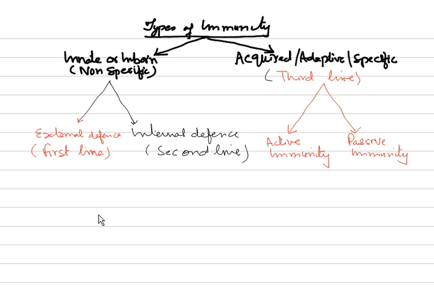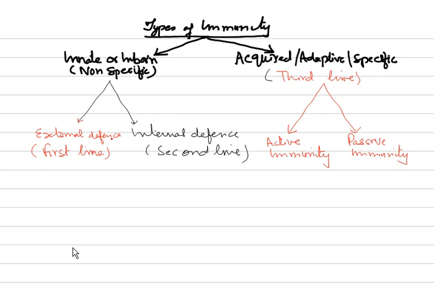What is innate immunity? Innate immunity, or the first line of defense, comprises physical and chemical barriers. So when we come to innate immunity, it is comprised of two aspects. Number one, physical barriers, followed by the chemical barriers.